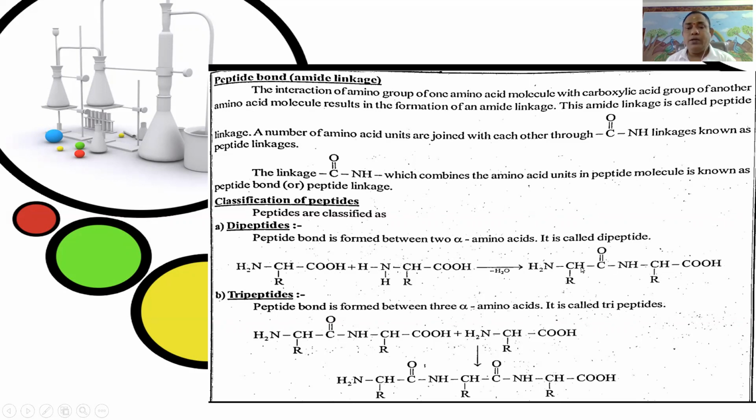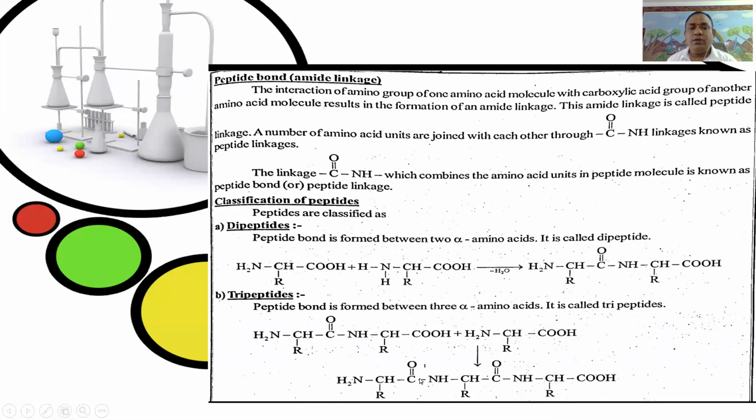It is called a dipeptide. Similarly, a tripeptide means peptide bonds are formed between three alpha amino acids. For example, a dipeptide combines with another alpha amino acid, again with removal of a mole of water, to give a tripeptide. Here the tripeptide is RCHNH2 C double bond O NH CHR C double bond O NH CHR COOH. It is the one peptide linkage, and it is another peptide linkage.